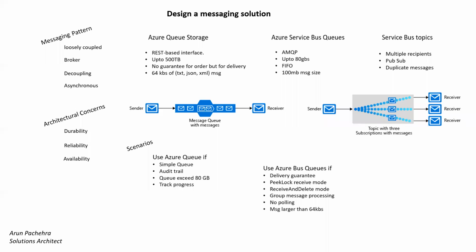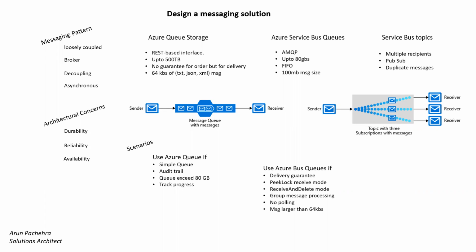Use them if at-most-once delivery is guaranteed, like those solutions we talked about where the order is important. We can do at-least-once message processing with peek-lock receive mode, and at-most-once message processing with receive-and-delete receive mode,